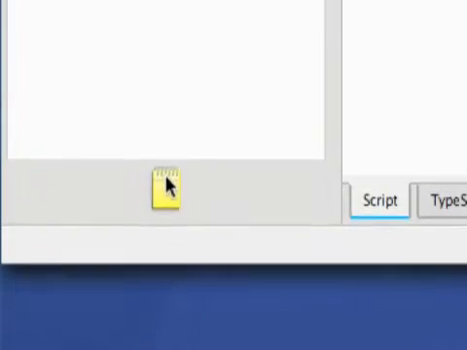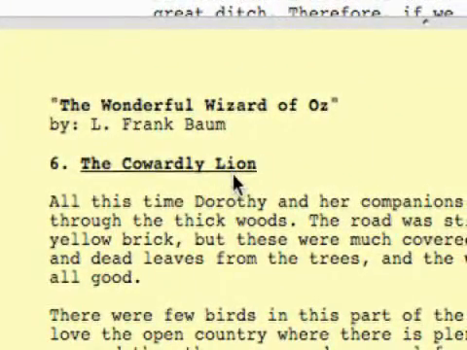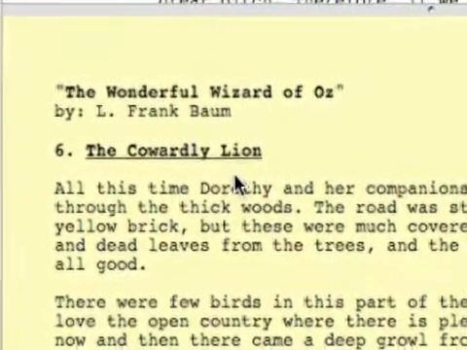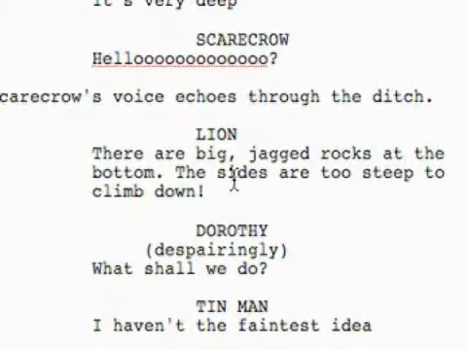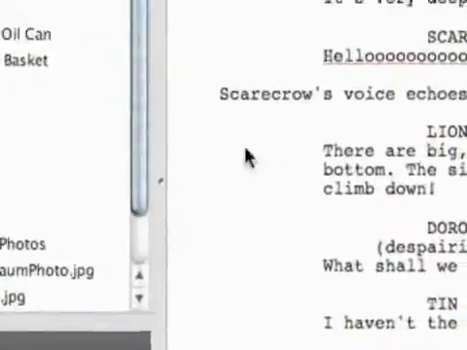And one other thing right down here is your scratch pad, which basically you can use for whatever you want, any kind of notes that you want to keep while you're writing your screenplay. So that is an overview of your Screenplay Editor.